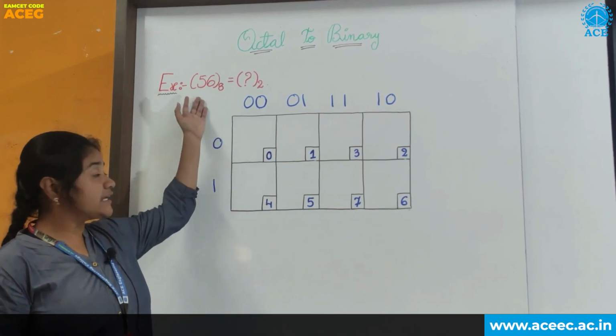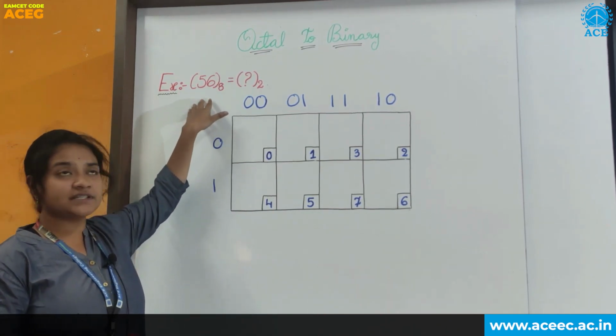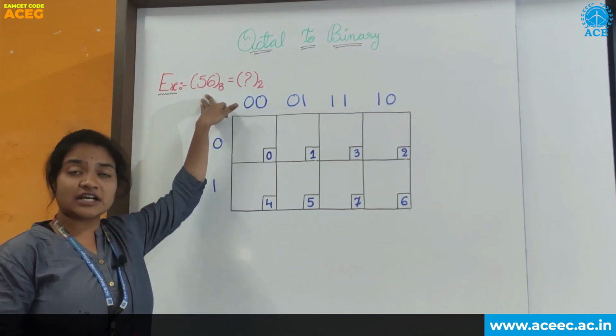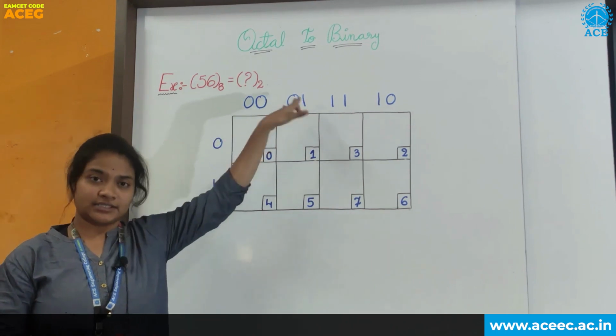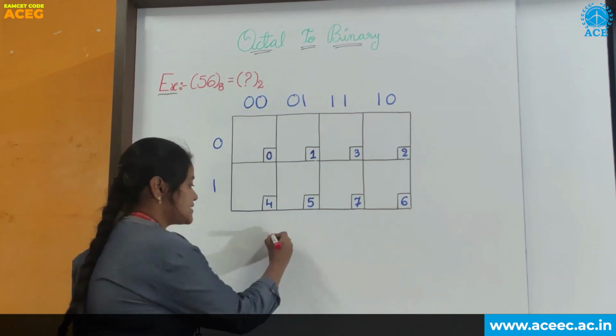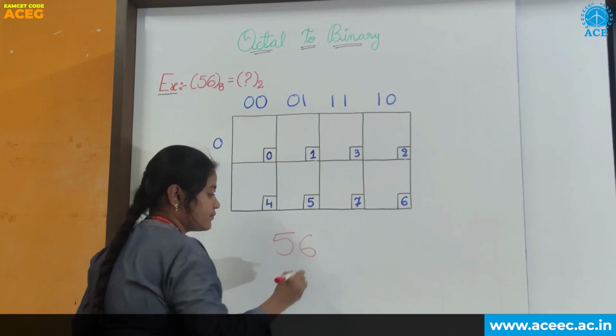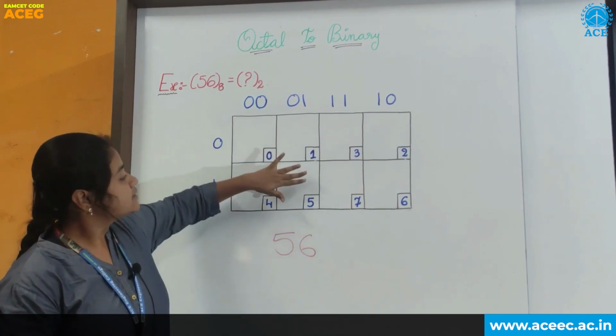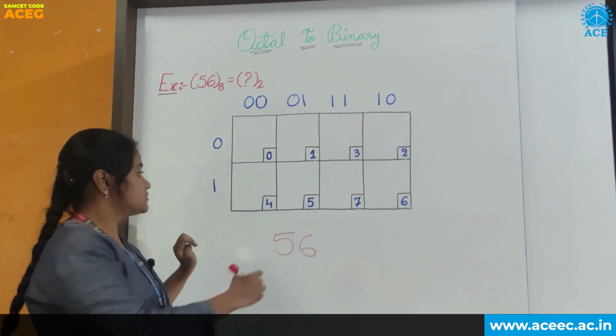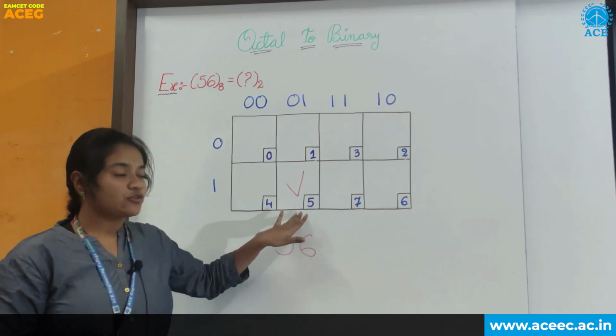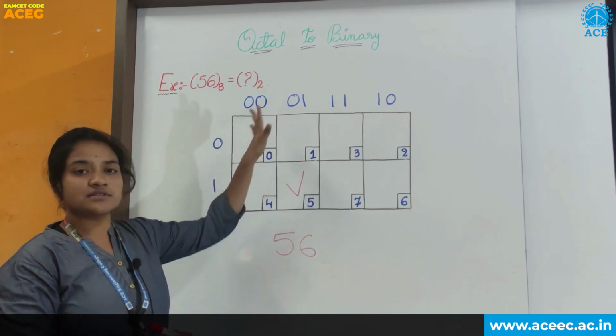Here I have taken this example octal number as 56. Now we have to convert octal number to binary. For the octal number 56, for 5, the cell of 5 is here. We have to consider row values and column values.